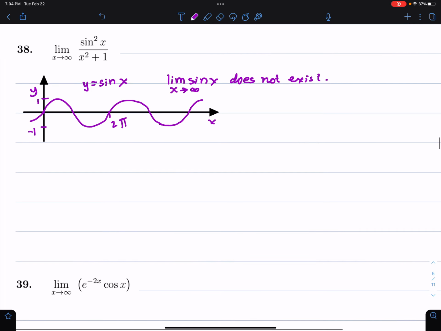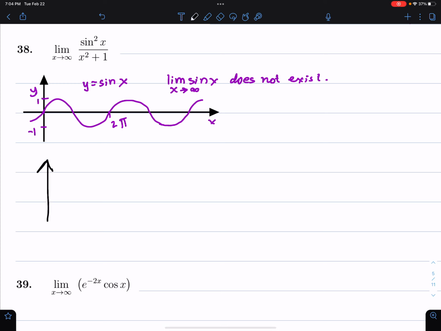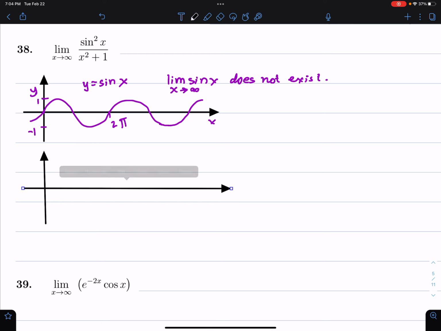Now, let's just assume that we know that sine graph. That was one that people memorize. Let's look at now the graph of y equals sine squared x, which is not one that people usually memorize, but remember that if you square a number, the result cannot be negative.